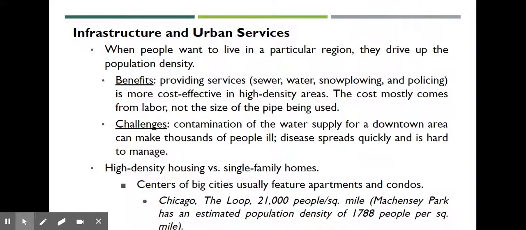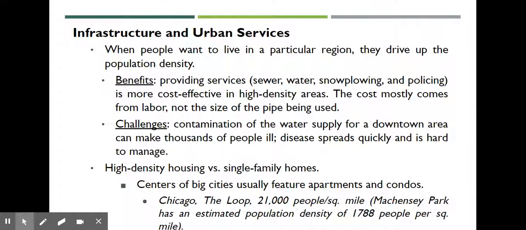So, infrastructure and urban services: when people want to live in a particular region, they drive up the population density. The benefit is that you are provided services, and sewer, water, snow plowing, and policing are more cost effective in high density areas. The cost mostly comes from labor, not the size of the pipe being used. The challenge is that contamination of the water supply from a downtown area can make thousands of people ill. Think about what you did with the cholera epidemic. That was all from one place in a very urban area.